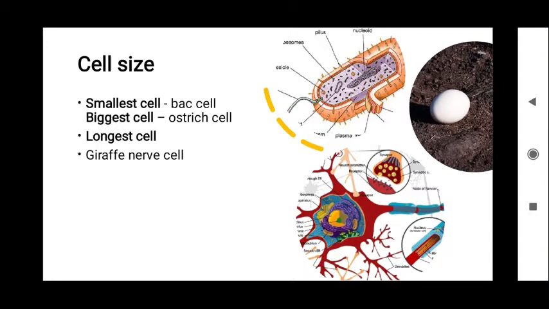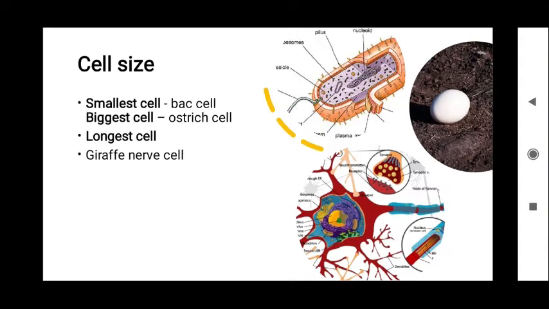As you can see here, some cells are very small like bacterial cell, some cells are very big like an ostrich egg cell, some cells are very long like giraffe nerve cell which may be about 2 meters in length.